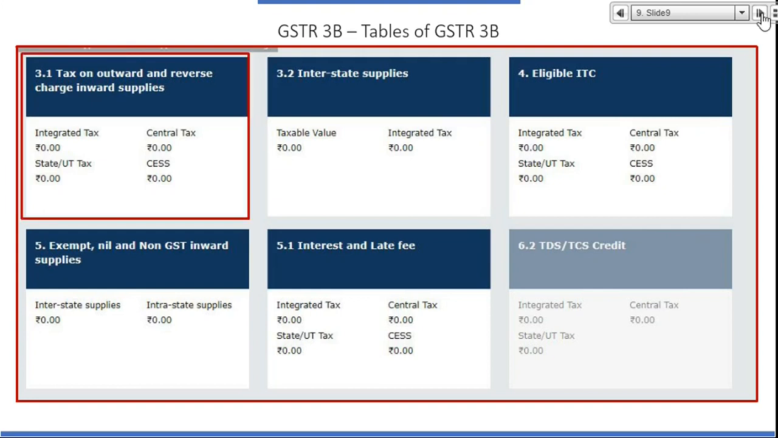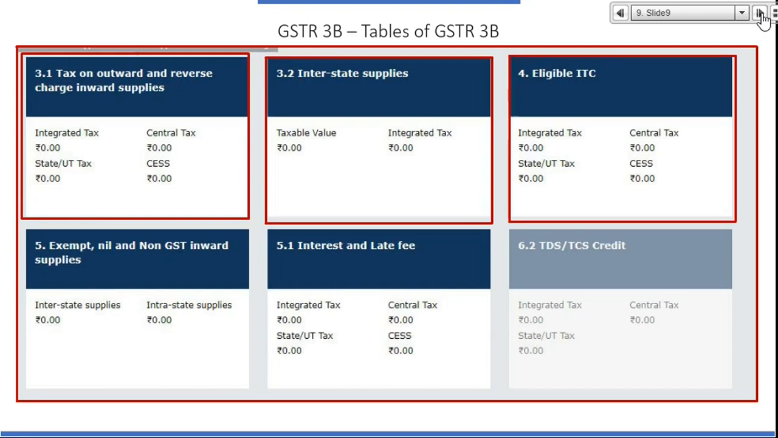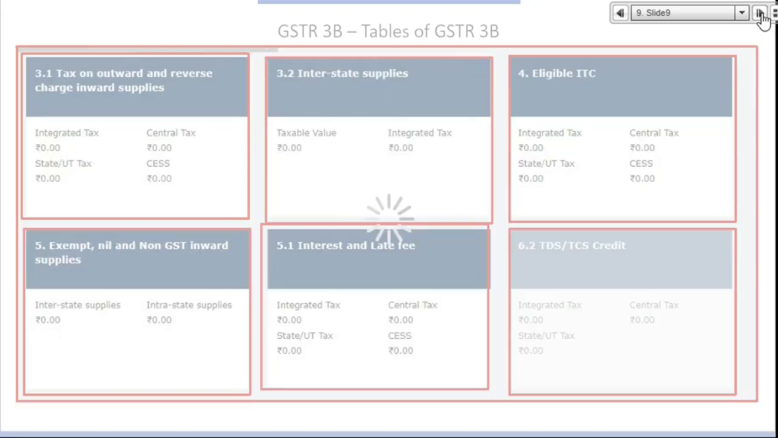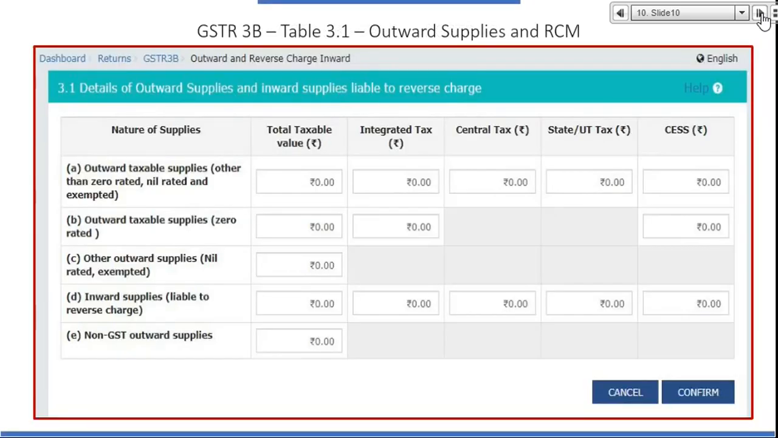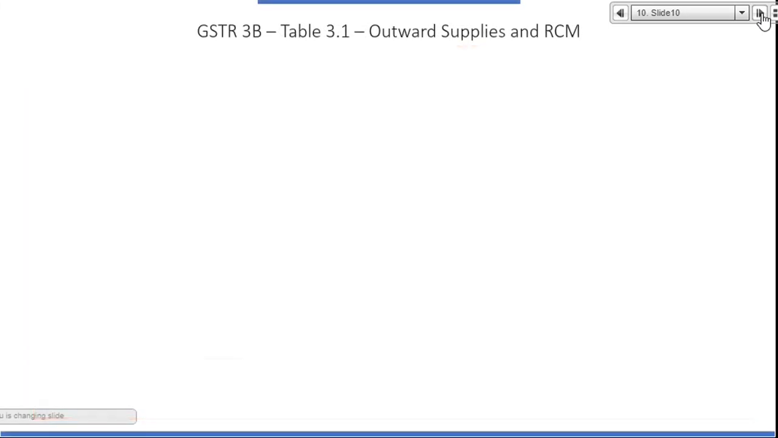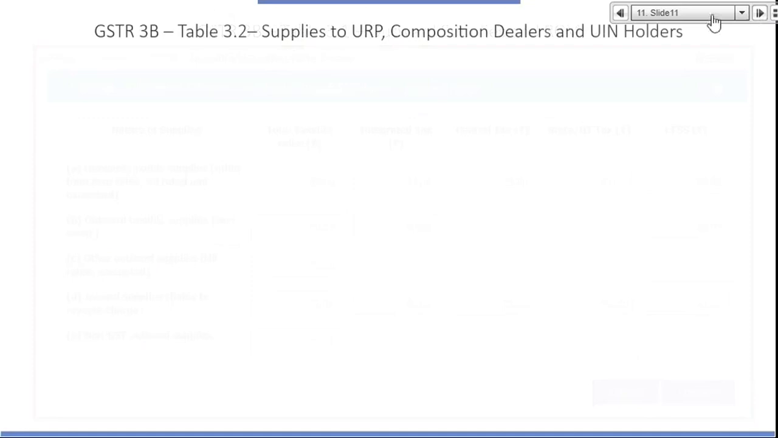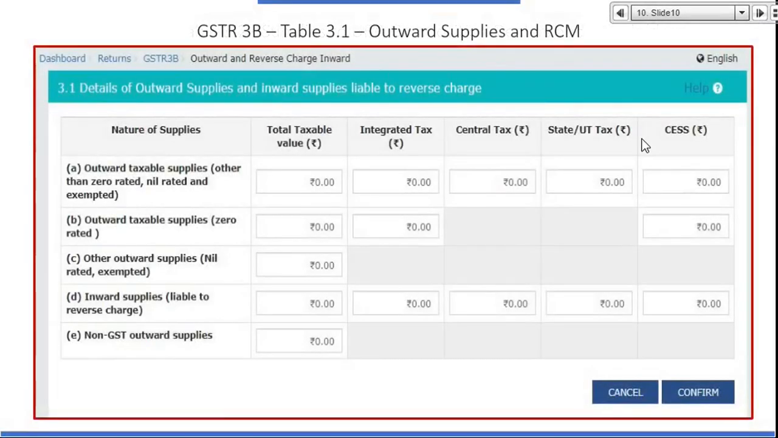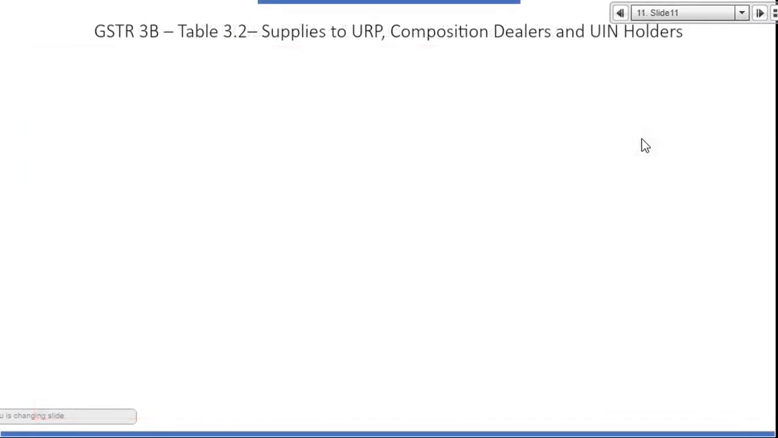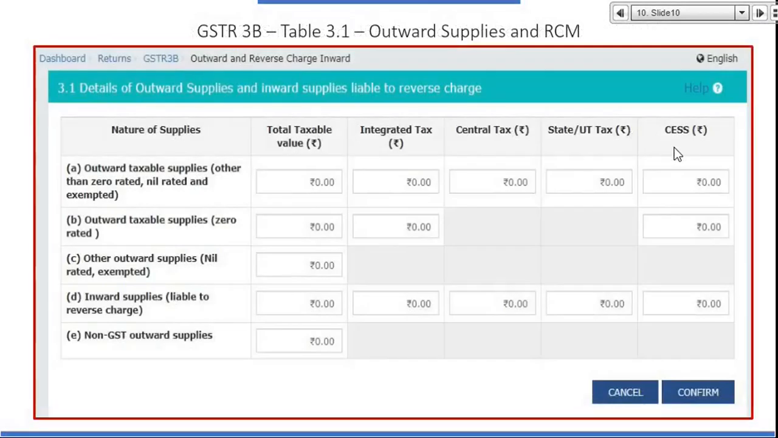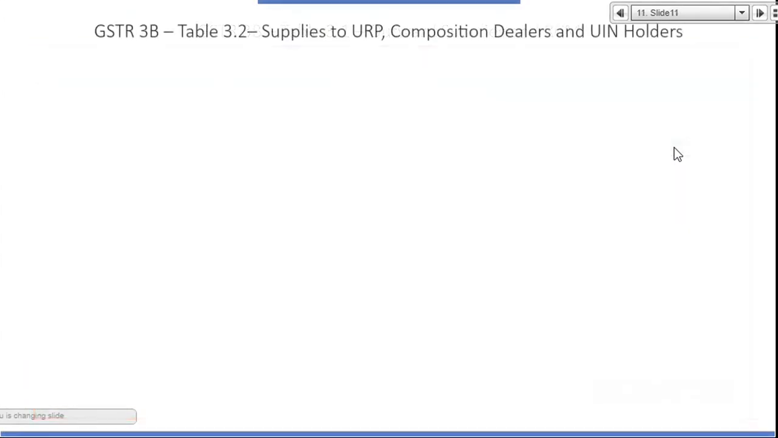See here, we'll go to table 3.1 now. See here, table 3.1. Very carefully, it is a very simple form, friends. So table 3.1, what does it ask? It is asking for details of outward supply on which tax is payable, inward supply on which tax is payable. Simple.